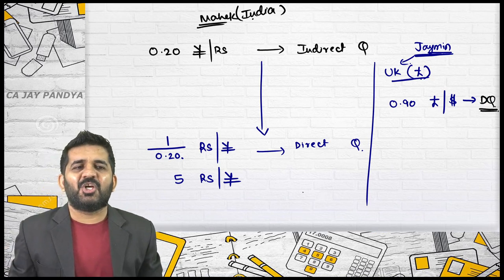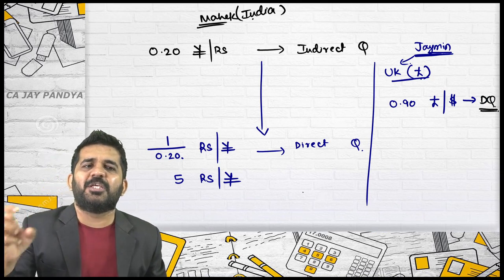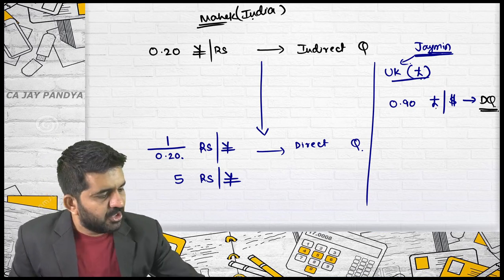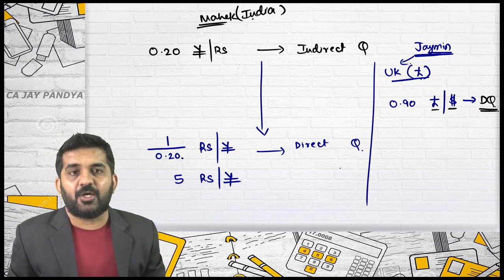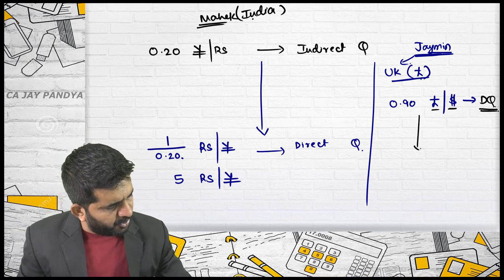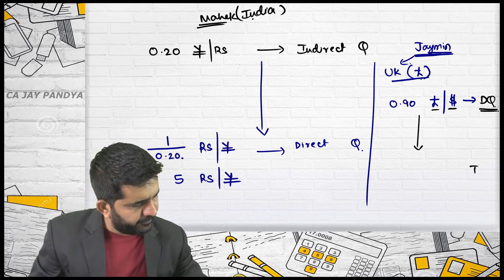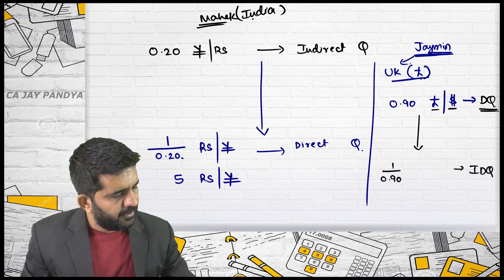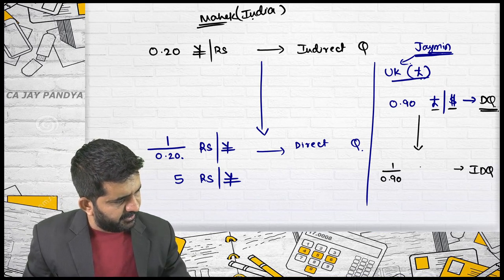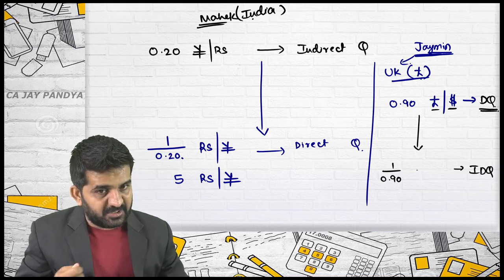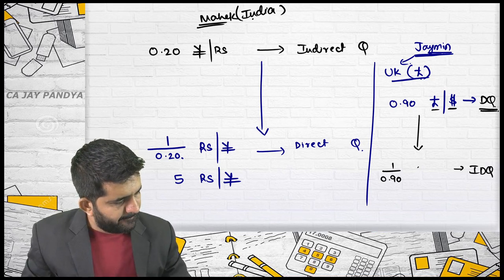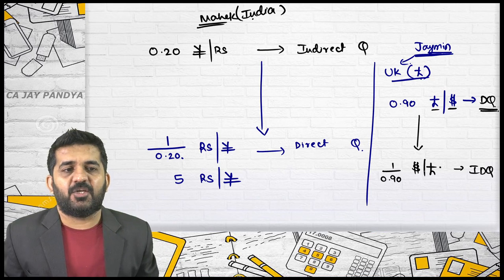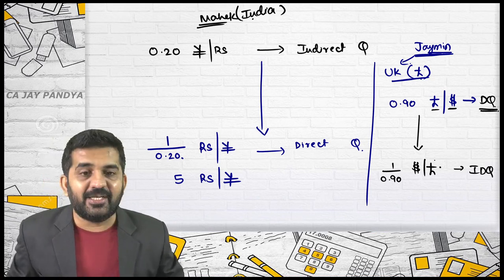Why? Try to understand, convert it into India. If it is India, it is the rupees per dollar rate. If it is England, it is the pound per dollar rate, which is a direct quote. So pound per dollar is a direct quote. Jaimin, help me convert it into an indirect quote. Sir, it will be 1 divided by 0.90, that is 1.11, whatever it is, we are not concerned. What is the rate? Dollar per pound. And this will become indirect for Jaimin.